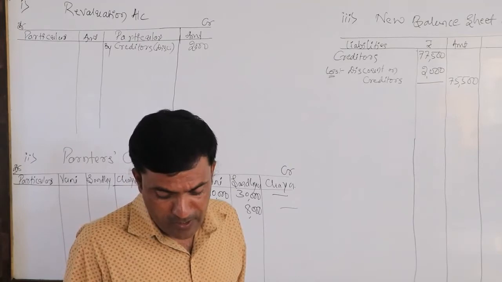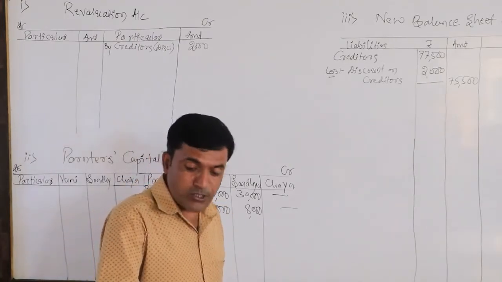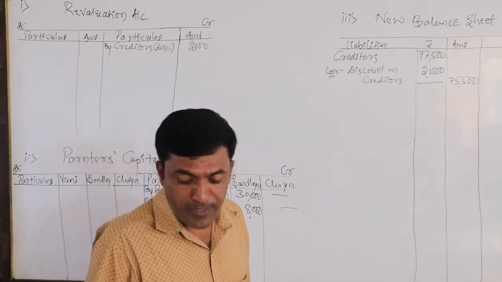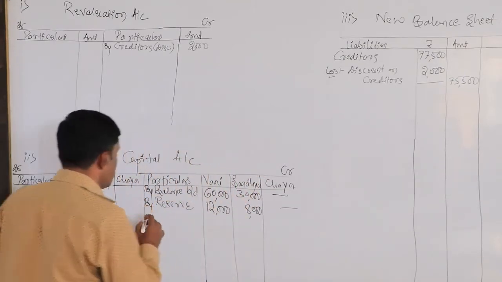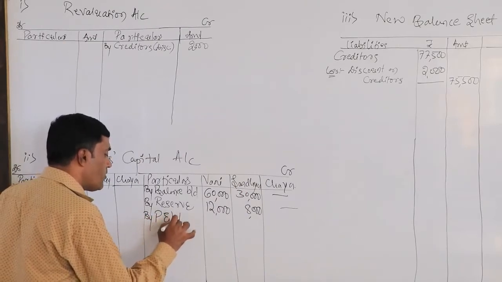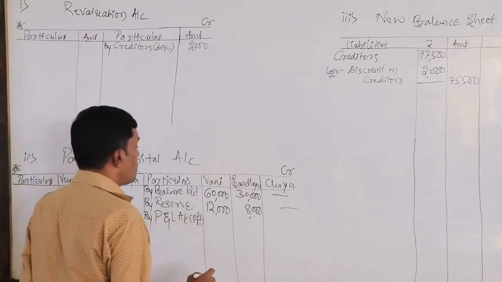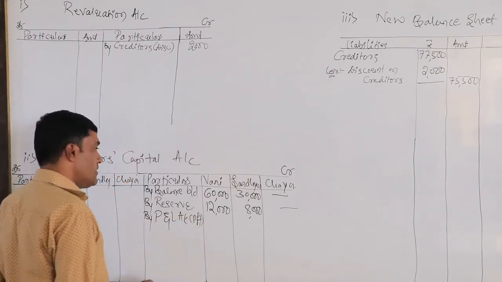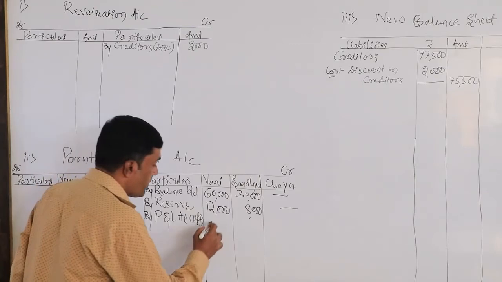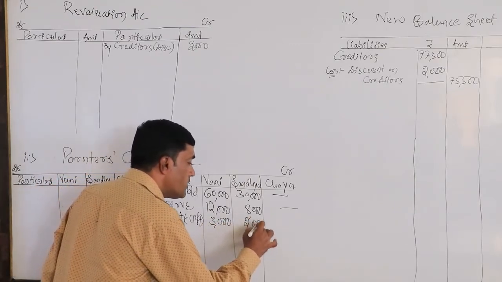The profit and loss account is 5,000, also distributed in the ratio of 3:2, means 3,000 and 2,000. This is accumulated profit.